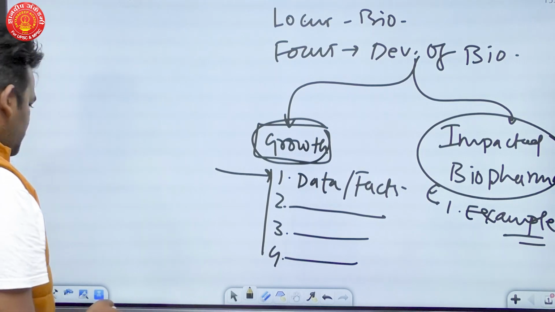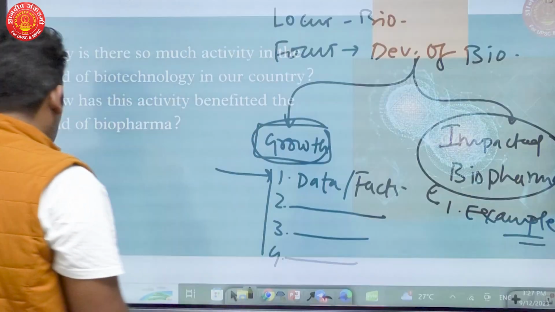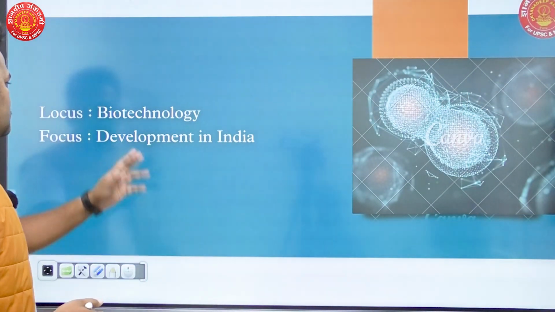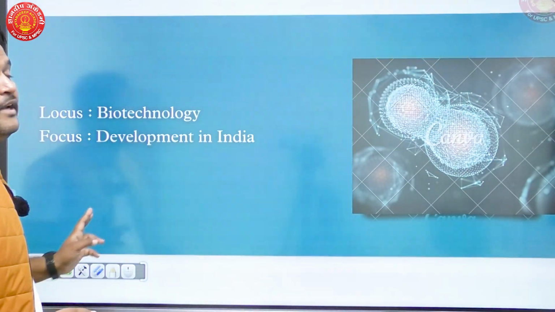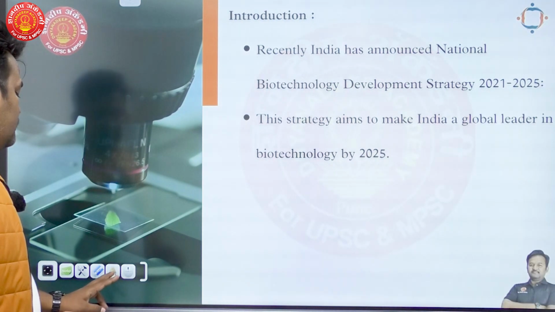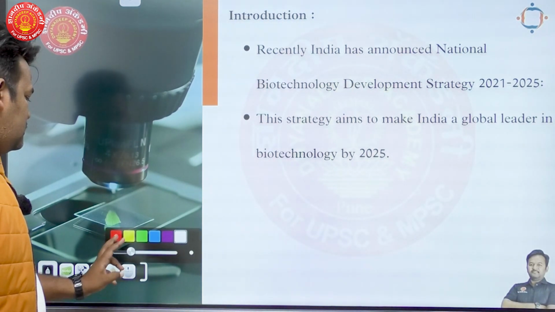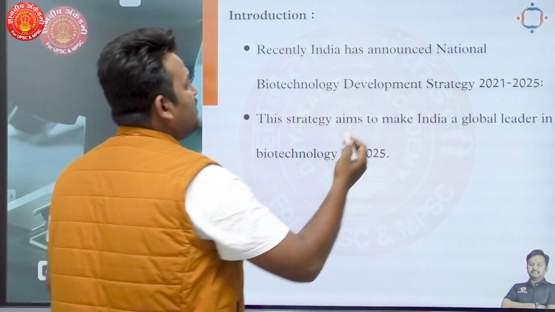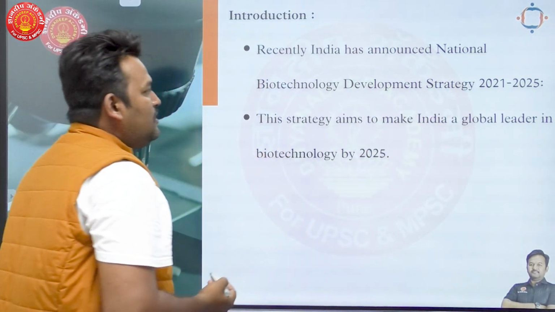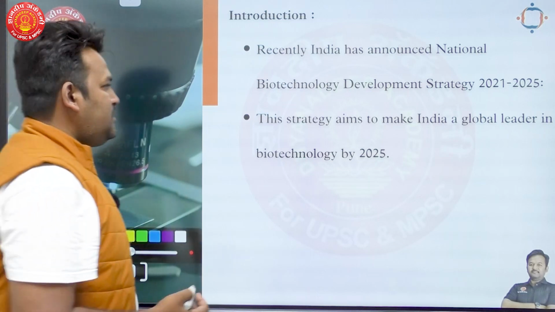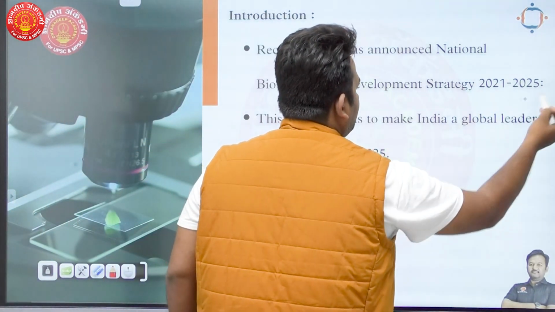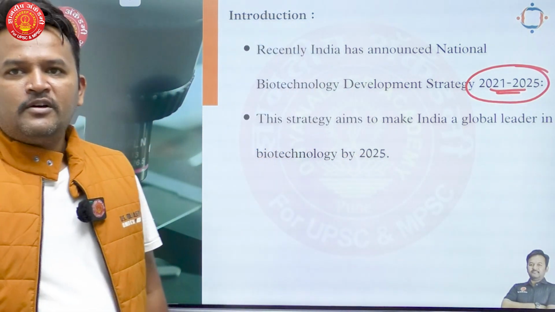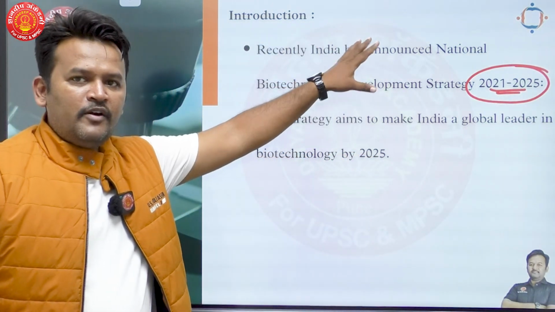So, first thing first, we have to bring some context to the question. Why UPSC asked this question, right? Location focus, biotechnology development in India. Okay, when we move towards introduction part of our question, in introduction, we have to bring some context to the question. Recently, India has announced National Biotechnology Development Strategy 2021-2025. Okay, 21 to 25. We are going to focus our energies on development of biotechnology sector.